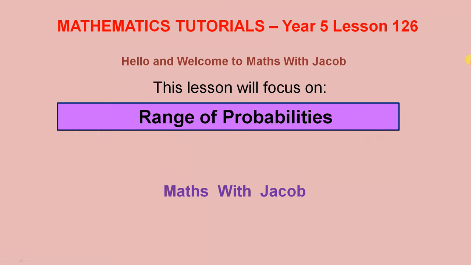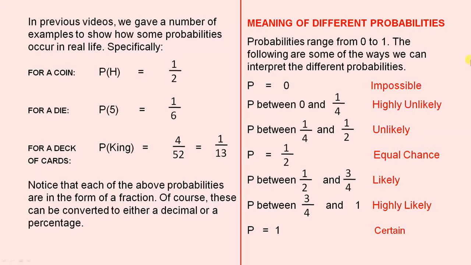This lesson will focus on range of probabilities. In previous videos, we gave a number of examples to show how some probabilities occur in real life. Specifically, for a coin, the probability of tossing a head is 1 over 2 or a half. For a die, the probability of rolling a 5 is 1 over 6. And for a deck of cards, the probability of drawing a king is 4 over 52 or 1 over 13.